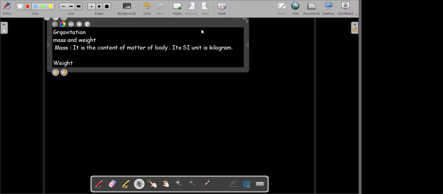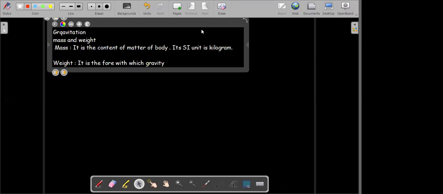Very good, Sampath. The weight of an object is the force with which gravity pulls an object. So see, both are two different things, mass and weight.